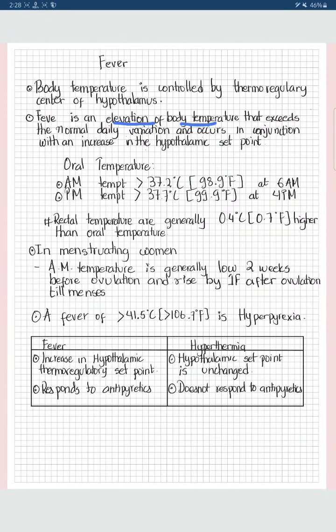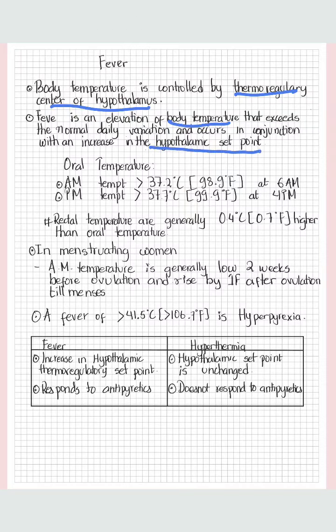Hello everyone. Today we'll be talking about fever. So fever is basically elevation of body temperature, right? Body temperature is controlled by the thermoregulatory center of the hypothalamus. Fever is an elevation of body temperature that exceeds the normal daily variation and occurs in conjunction with an increase